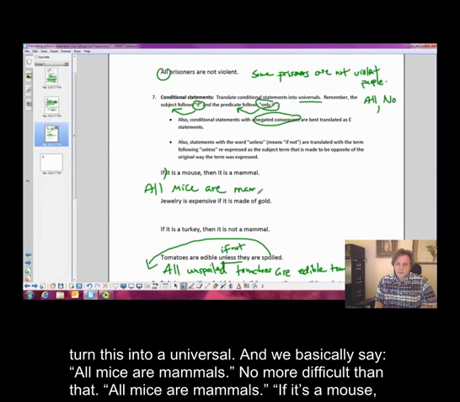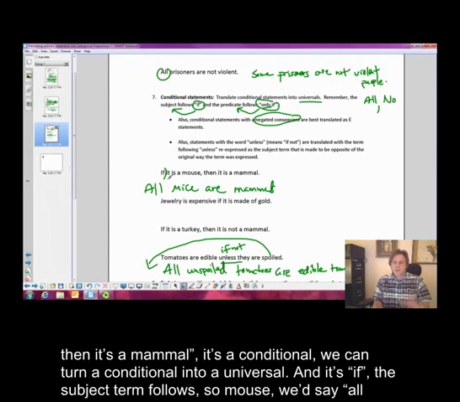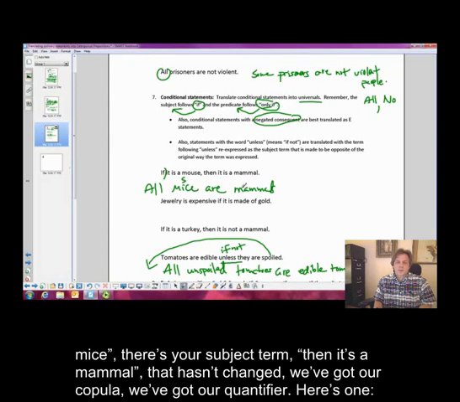Okay, no more difficult than that. All mice are mammals. So if it's a mouse, then it's a mammal. It's a conditional. We can turn a conditional into a universal. And it's if the subject term follows. So mouse, if we say all mice, there's your subject term. Then it's a mammal. That hasn't changed. We've got our copula. We've got our quantifier.